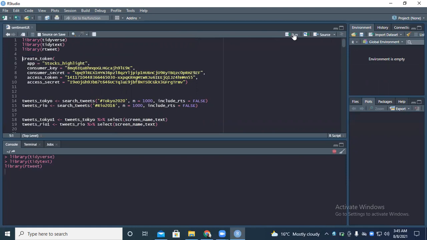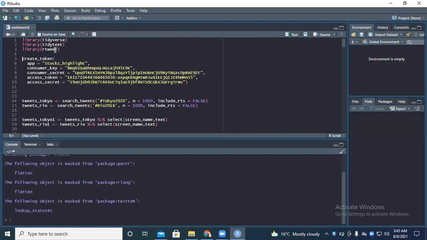So these are the tidytext, I'll use it to clean my data. rtweet is one I want to use to access the tweets. Then tidyverse, as usual, I'm going to use it to clean my data as well.